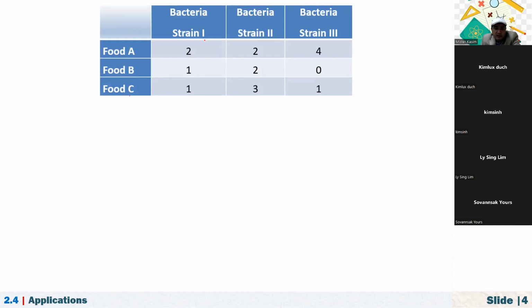Just to understand this. And how about food B? Bacteria strain A, it consumes 1 unit. Strain B, 2 units. Strain A doesn't eat this food B. And how about the third one? Food C, strain A, 1 unit. Strain 2, 3 units. And strain 3, it is 1 unit.